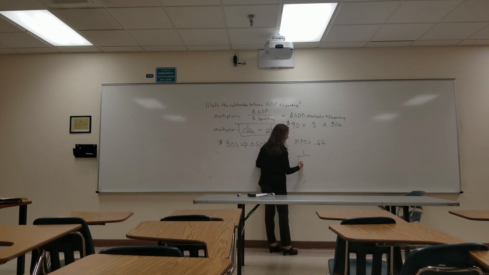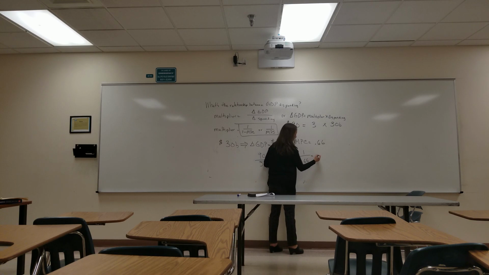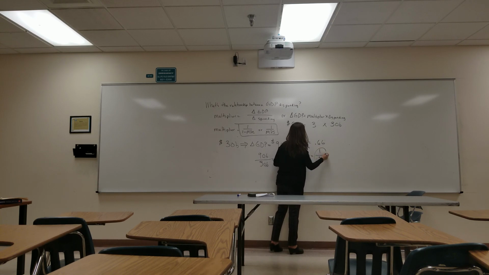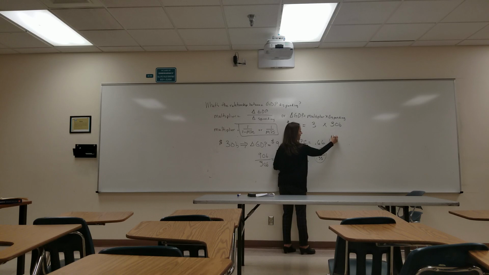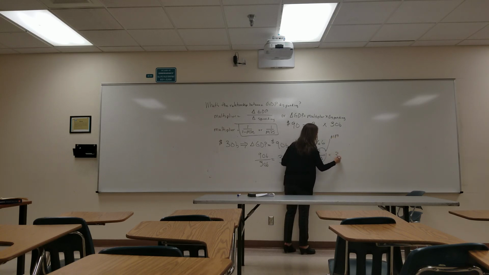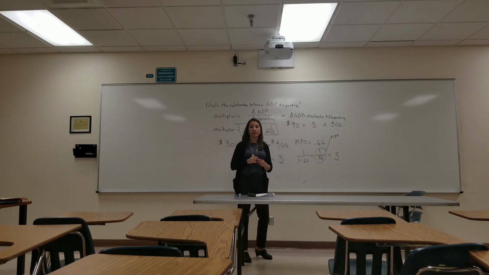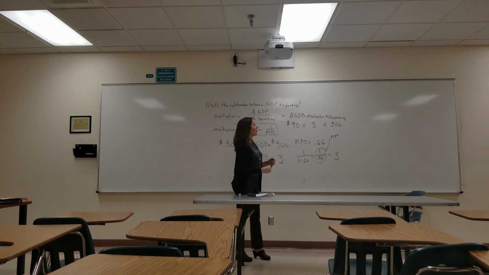That means our multiplier is going to be equal to 1 over 0.33, which is also equal to our MPS, okay, and that's going to give us a multiplier of 3. So there are 2 ways to calculate this out. You will be using this later, so make sure you understand this.